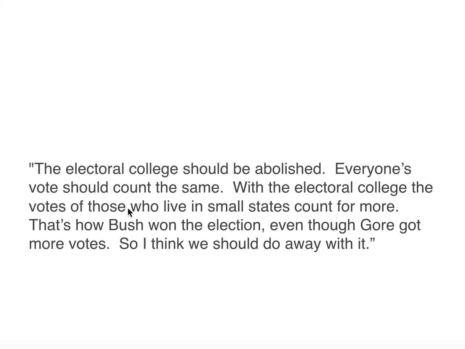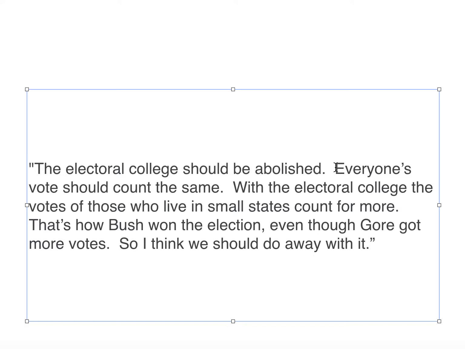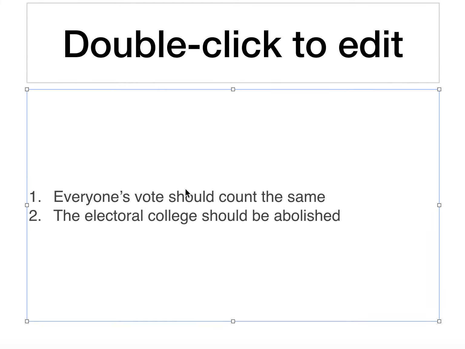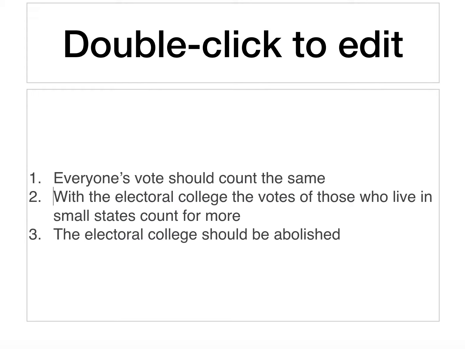And we know that in some way this statement, even though there's no conclusion or premise indicator here, is supposed to be supporting this main conclusion. So everyone's votes should count the same. This statement is basically telling us that the Electoral College doesn't do that, right? It's telling us that the votes of those in small states count for more than those in large states. So let's just put that in as our second premise here.